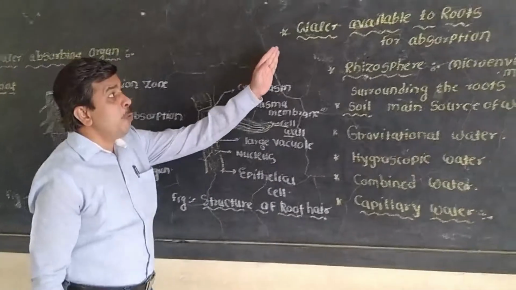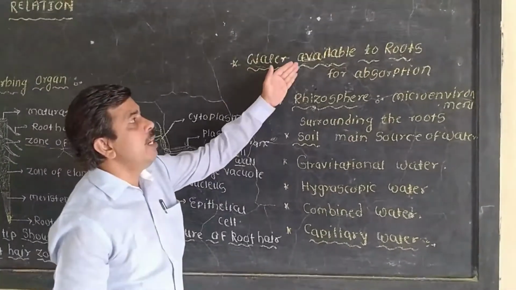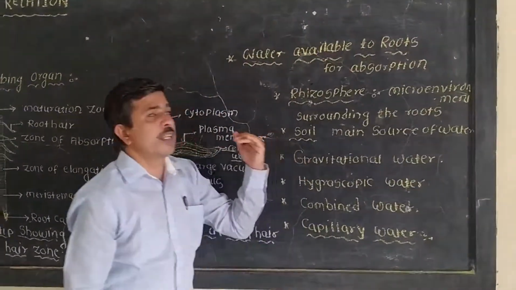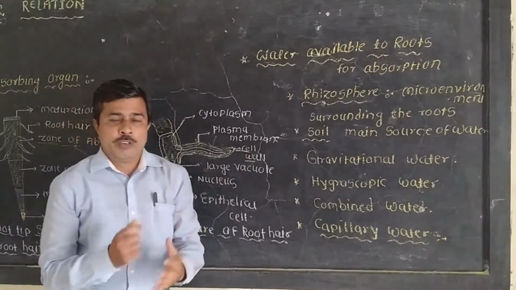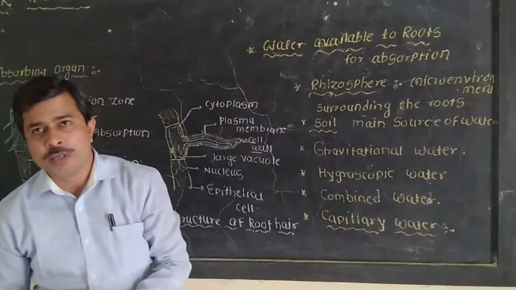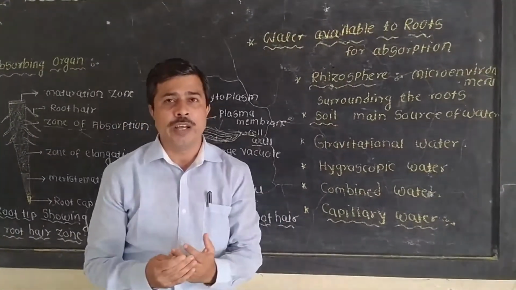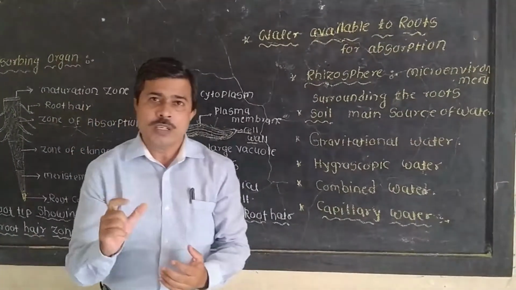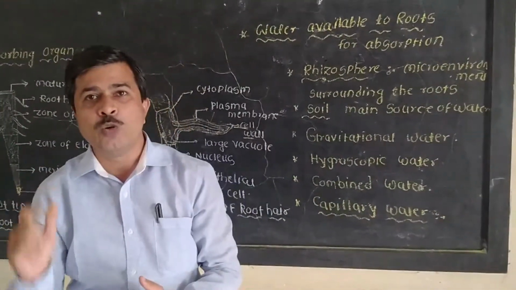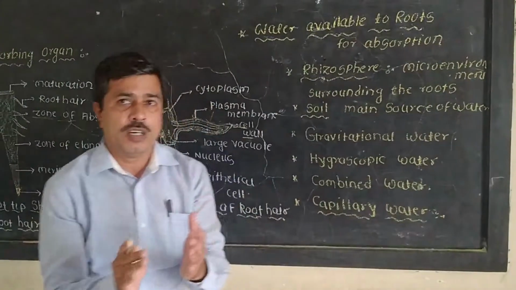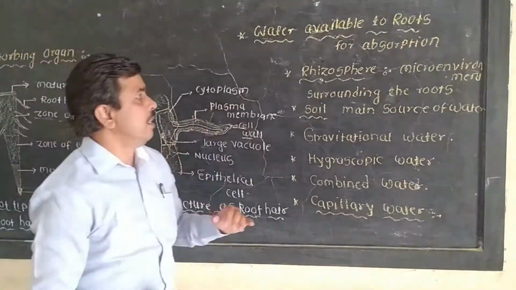Now, the next point: water available to the roots for absorption. We know that the plant can absorb water and minerals from the soil, so the soil is the main source of water for the plant.